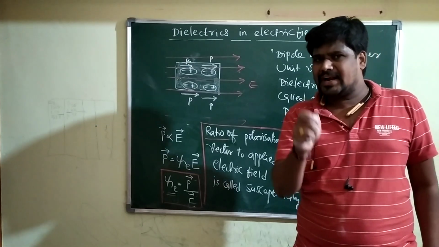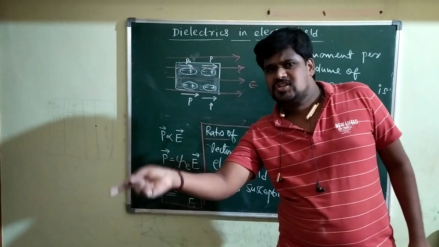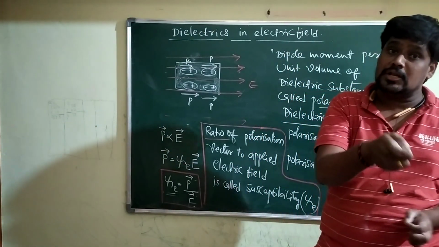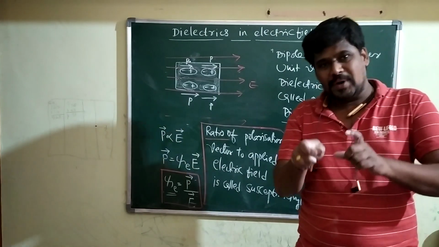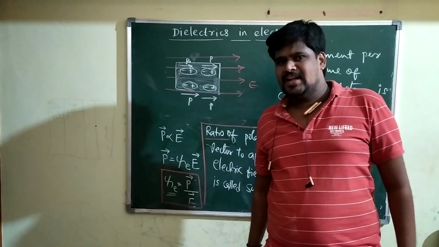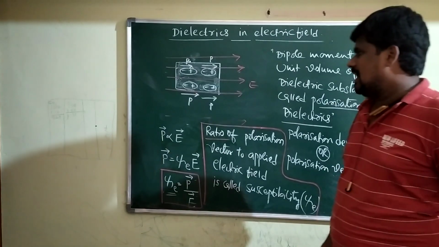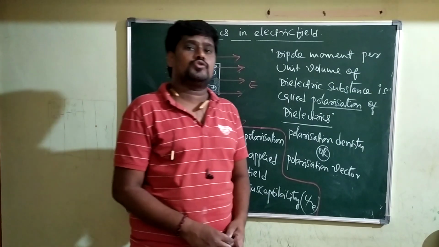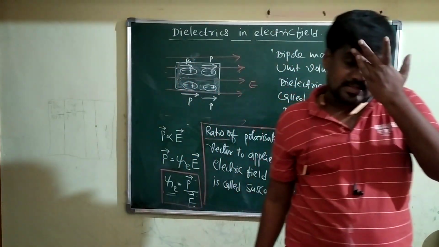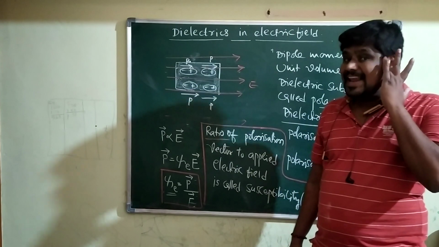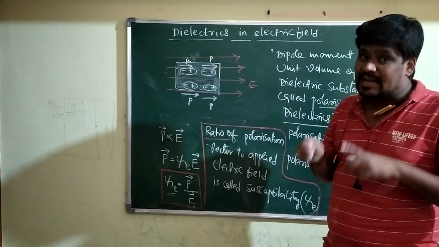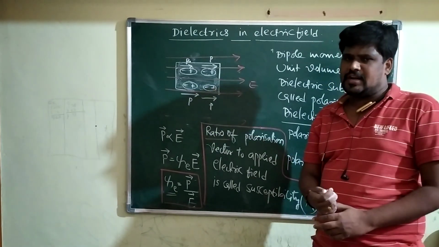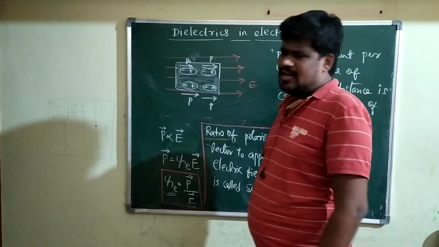For whatever electric field that transition takes place, that is, the dielectric material loses the property of dielectrics, that particular electric field we will call the dielectric breakdown. Tell me, what is dielectric breakdown? It is the maximum electric field that can be applied before the given dielectric substance starts conducting electricity. For whatever electric field this happens, that particular electric field we call the dielectric breakdown.